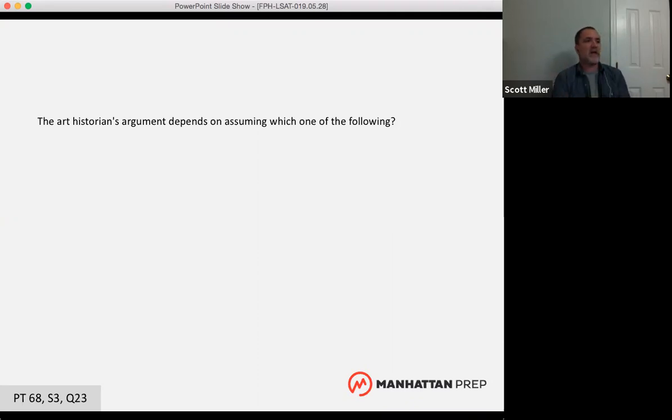Basically, different LSAT questions are going to ask you to do different things. And by reading the question stem first, you'll actually get an idea of what your exact task is, what this question's asking you to do. And that's going to change the way you read the paragraph. You're going to be looking for different things depending on what the question's asking you to do. So that's one good reason to always read the question stem first.